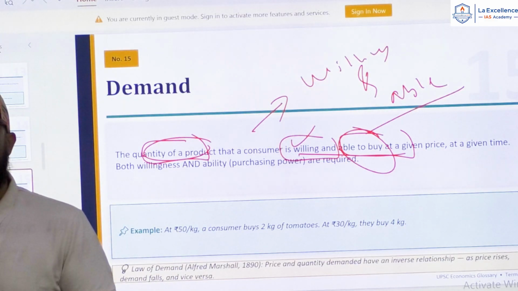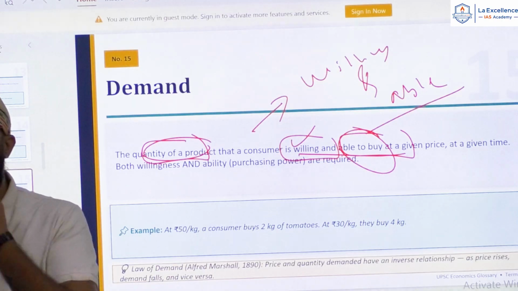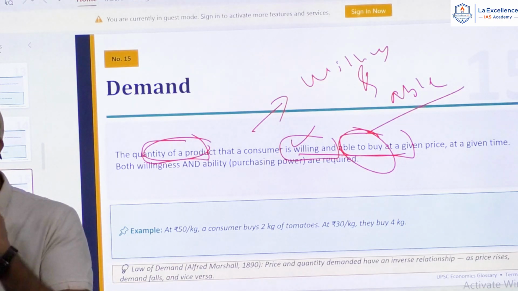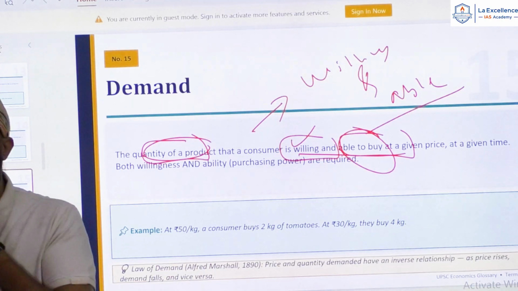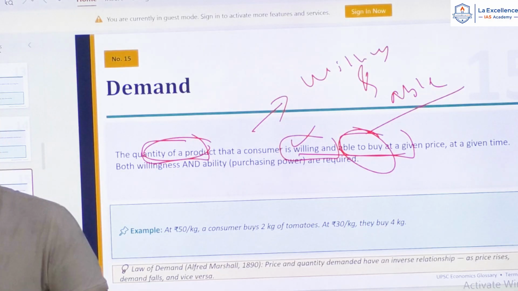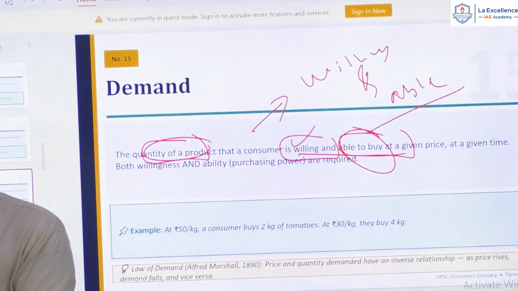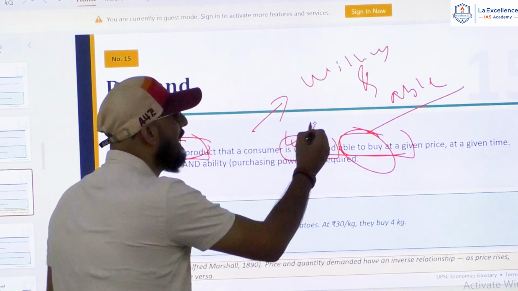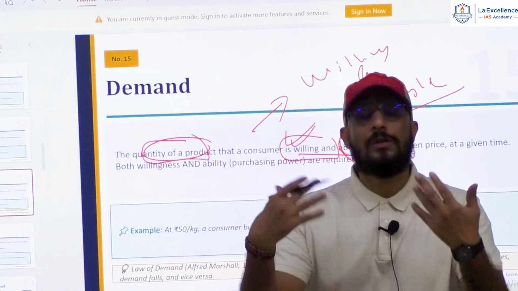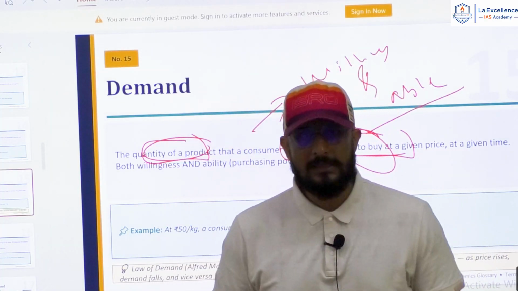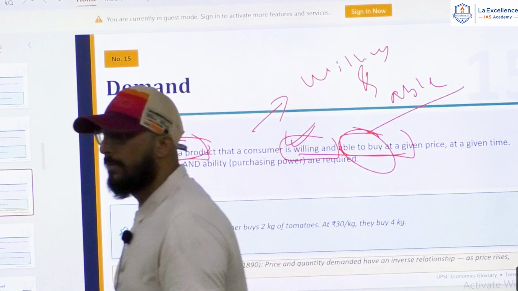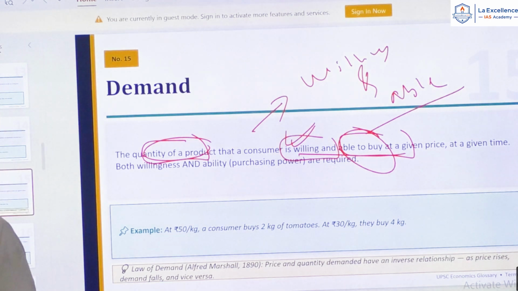See, now do you create demand for any men's product, like let's say a facial hair product? Do you create demand for that? No, because you are not willing to purchase it. It's not useful for you. Can I say that? I cannot create demand for women's products, feminine products, because I might be able, but I don't have the willingness to buy it.